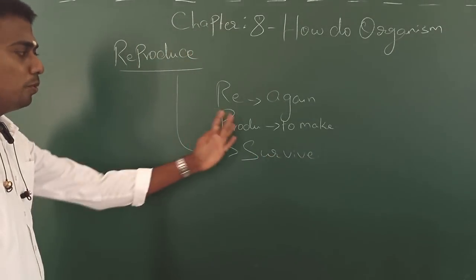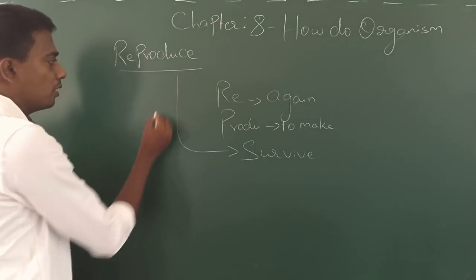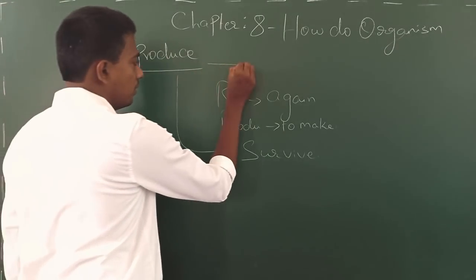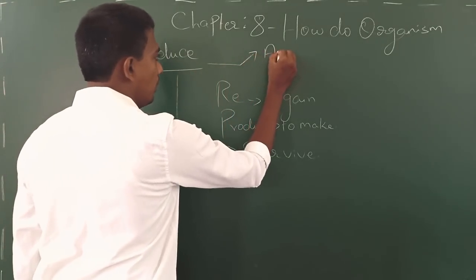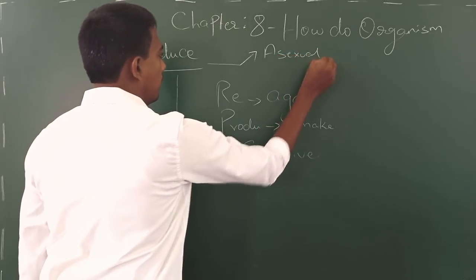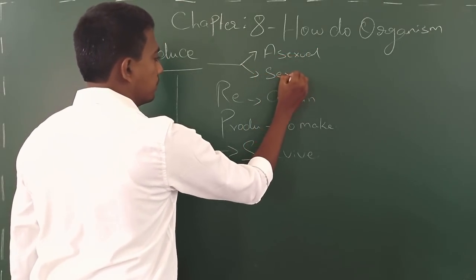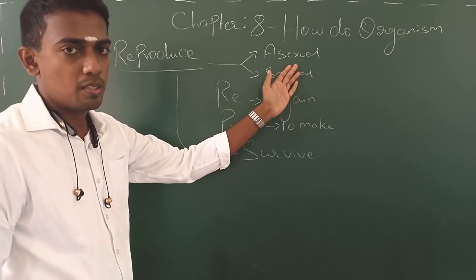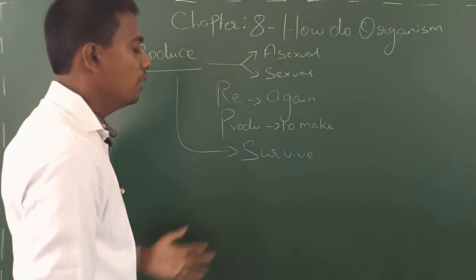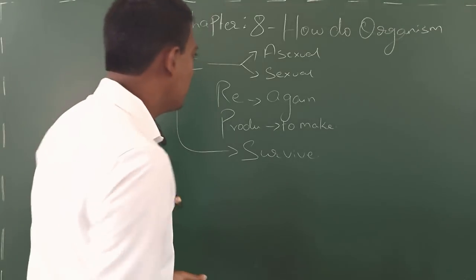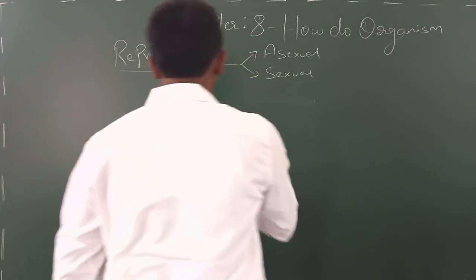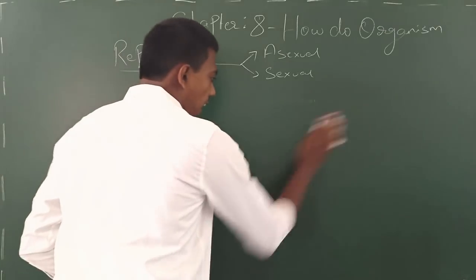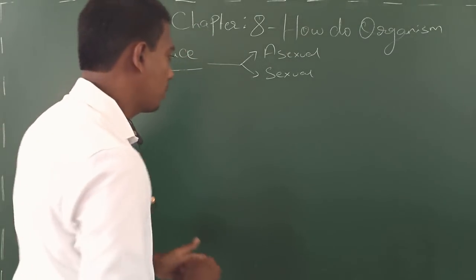Yes. So this reproduction is of two types, that is asexual and sexual. Later we shall discuss the difference between sexual and asexual. Now we are going to see a very important and interesting topic here, that is what happens during reproduction.